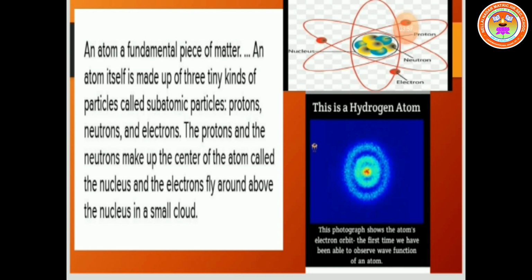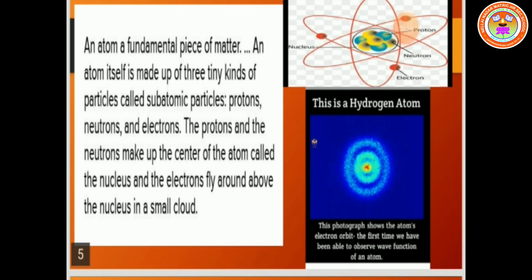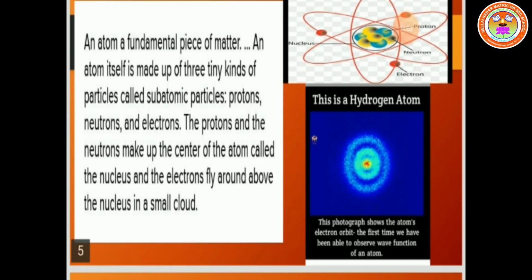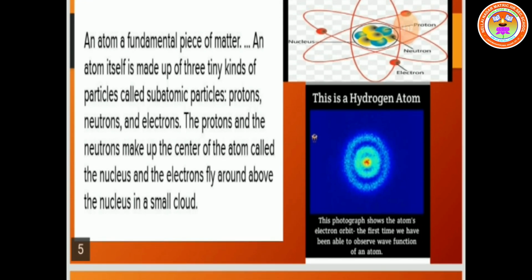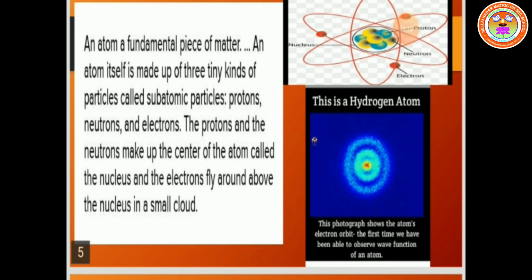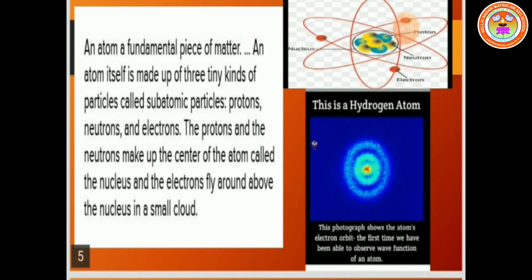Proton is a positive particle. The neutron is a neutral particle. The center of the atom is called the nucleus, and the electrons fly around above the nucleus in a small cloud. Okay, here are two pictures, the atom picture. So the inside of the atom is known as the nucleus. Here protons and neutrons are contained. The outside electron revolves around in an elliptical shape.